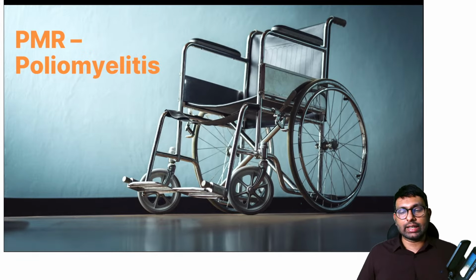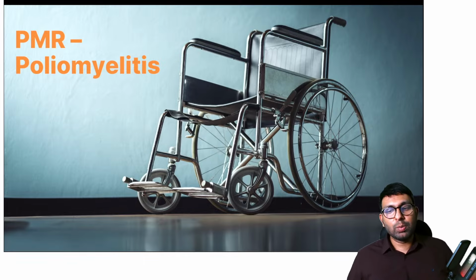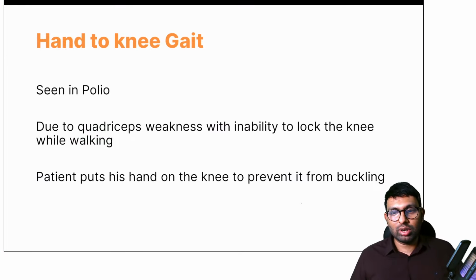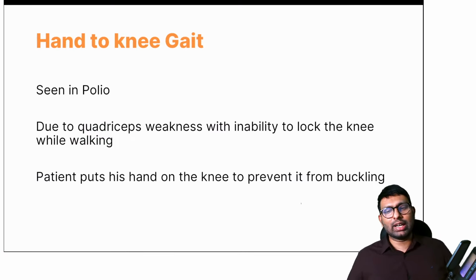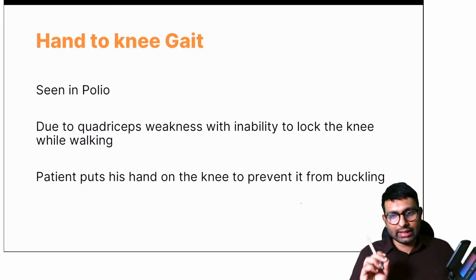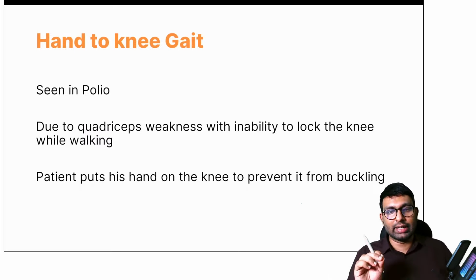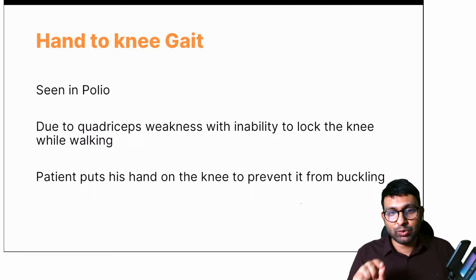This gait that is seen is a hand to knee gait, and the concept that I want to discuss is poliomyelitis. So this hand to knee gait is seen in poliomyelitis. And why is it seen? Because in polio, okay, Dr. Jain doesn't know the name of the gait. Simple name, because the hand is on the knee, we call it hand to knee gait. The reason this is done in cases of poliomyelitis is because there is quadriceps weakness in this patient.